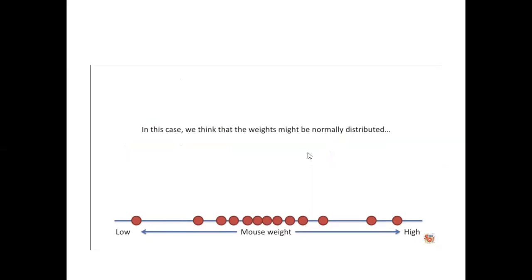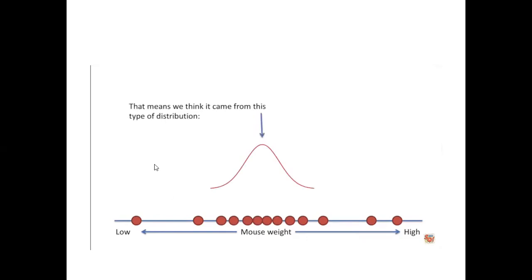With respect to the normal distribution, the values are symmetric on the left-hand side, lower values, as well as on the right-hand side. The weight of the mouse is at the center; many points fall at the center, so the curve will go like this. That is the normal distribution. So that means we think it comes from this type of distribution, the first one, that is normal.